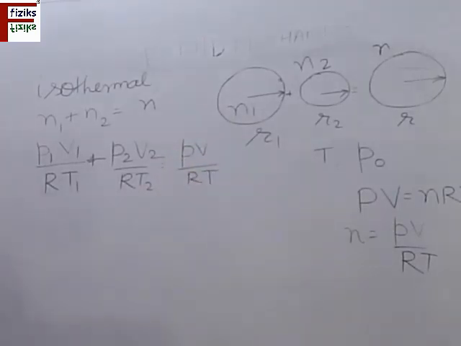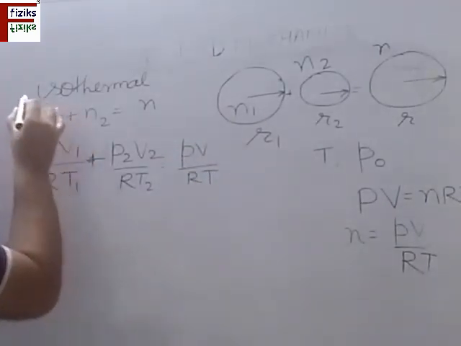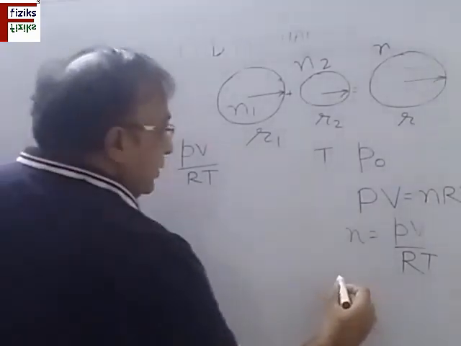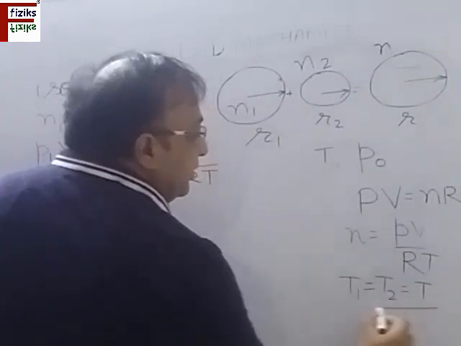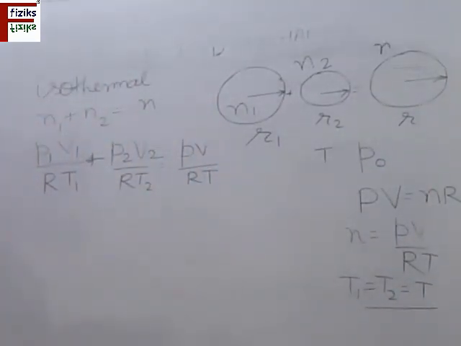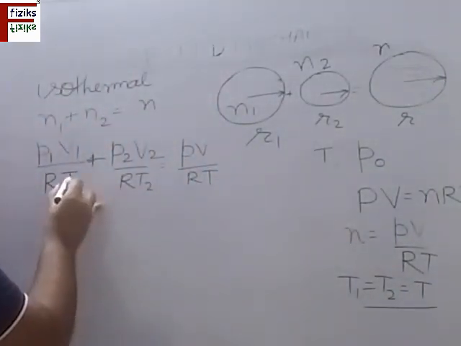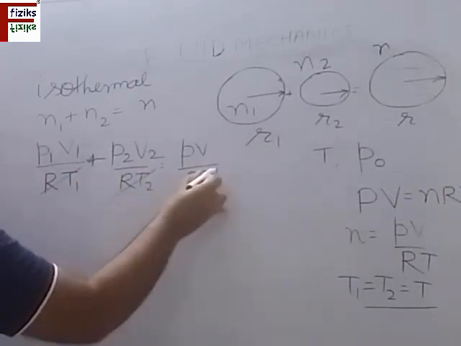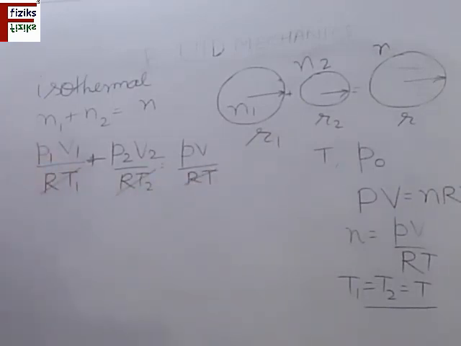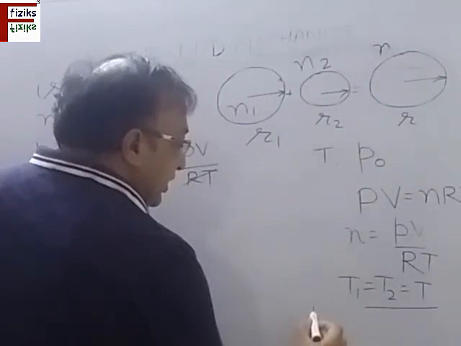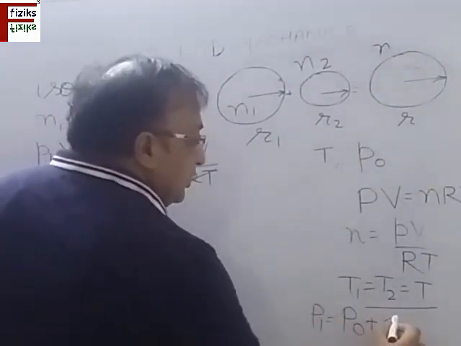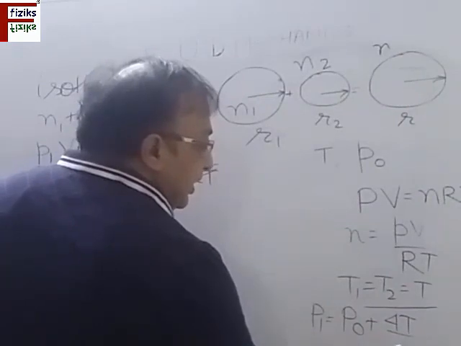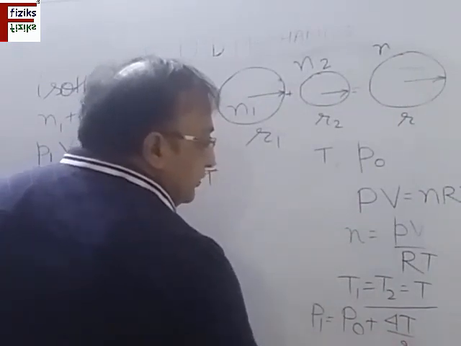T is the final temperature, and we know that T1 equals T2 equals T. This is an isothermal condition, so the denominators are cancelled. Now what is P1? P1 here is P0 plus 4T divided by R1.